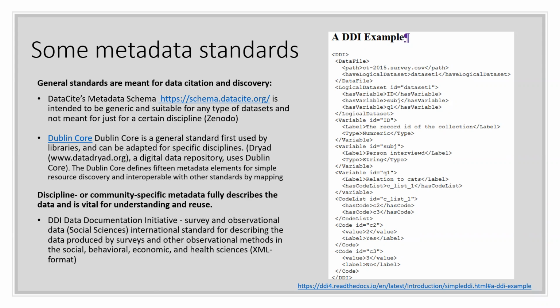And there is one example, this DDI, which is the Data Documentation Initiative metadata standard. And this standard is especially for survey or observational data for social sciences. And we actually have an example of one of these data repositories which is using this metadata standard.